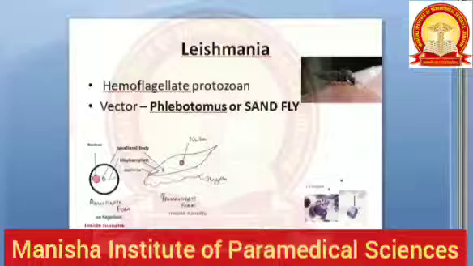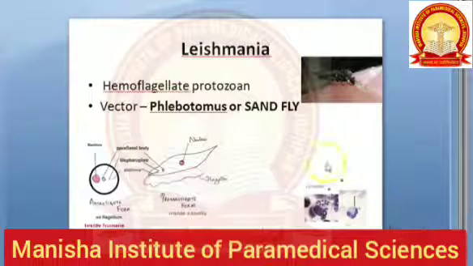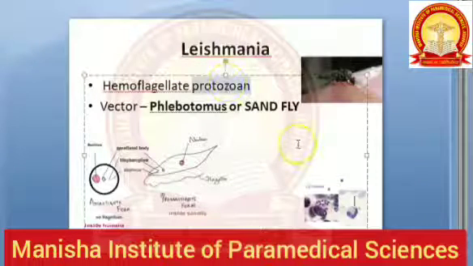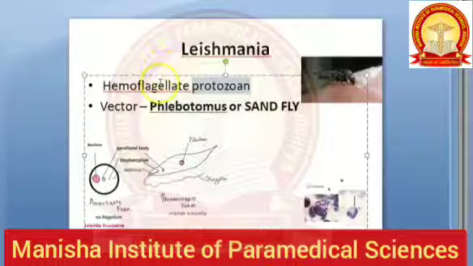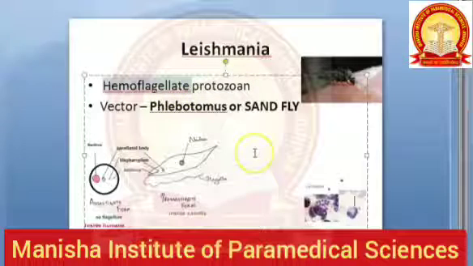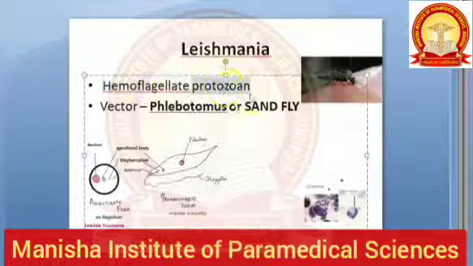People, in this video we want to look at Leishmania. Leishmania is a protozoan. It is a protist, right? It comes under kingdom Protista. It's a parasite. It is a hemoflagellate. That means it lives in the blood, right? So it is a hemoflagellate protozoan.